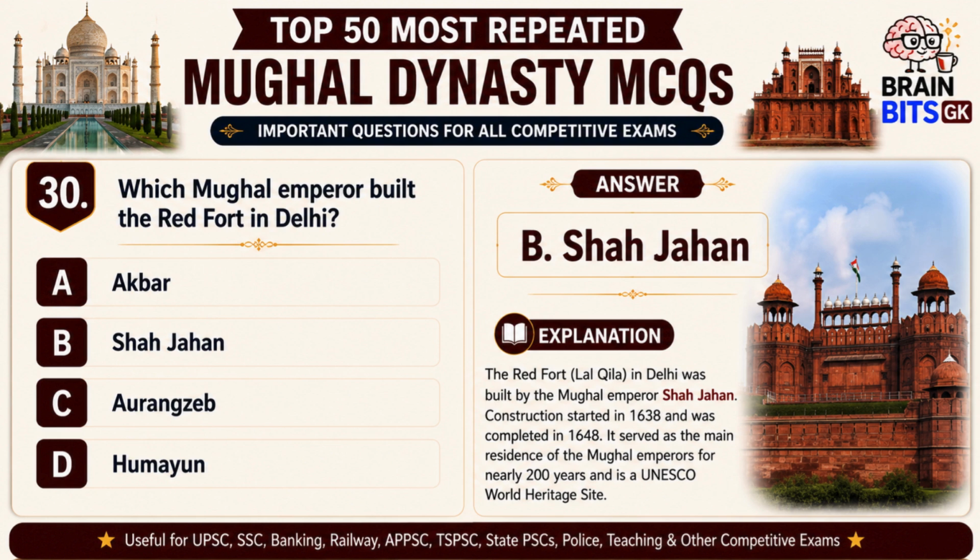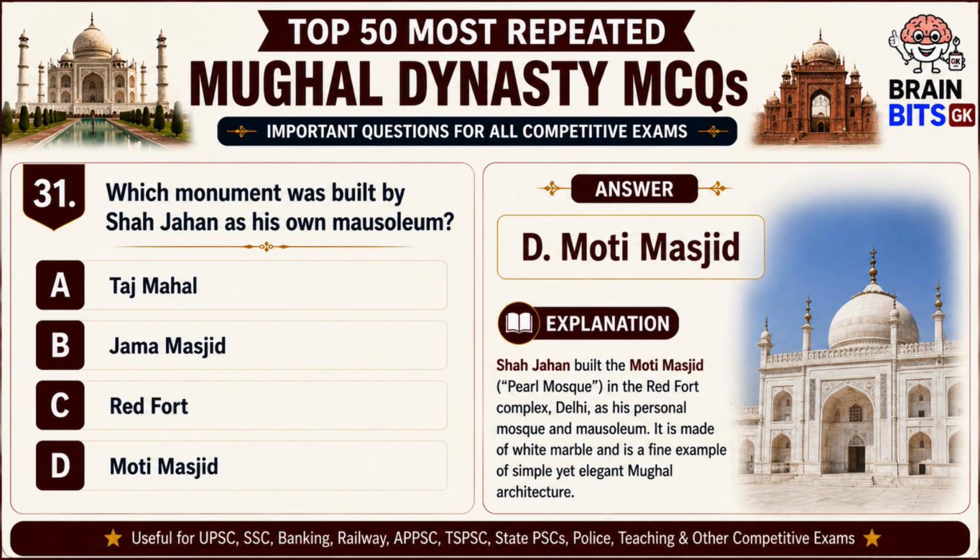Correct answer is B. Shah Jahan. The Red Fort, also known as Lal Kila, was built by Emperor Shah Jahan. Construction began in 1638 and was completed in 1648. It served as the main residence of the Mughal emperors and is now a UNESCO World Heritage Site. Which monument was built by Shah Jahan as his personal mosque?